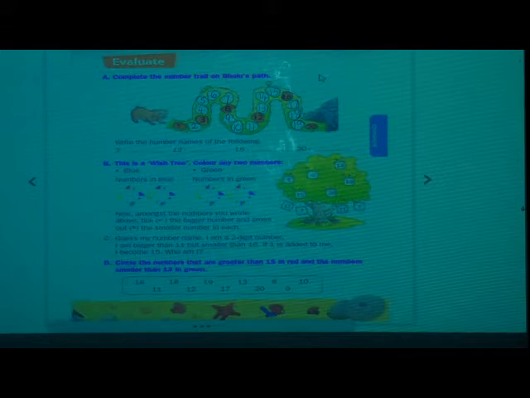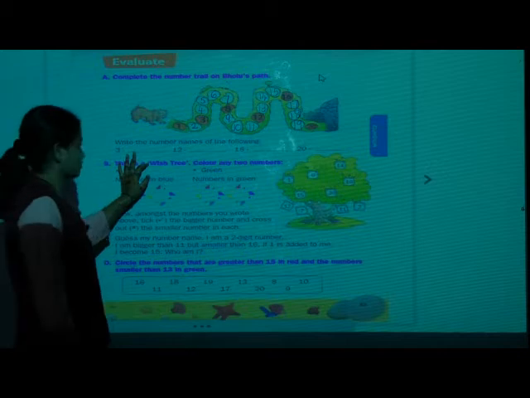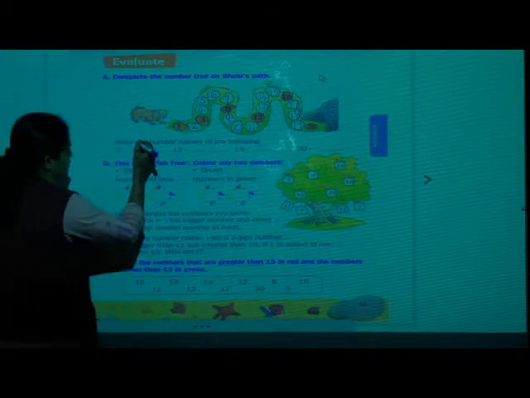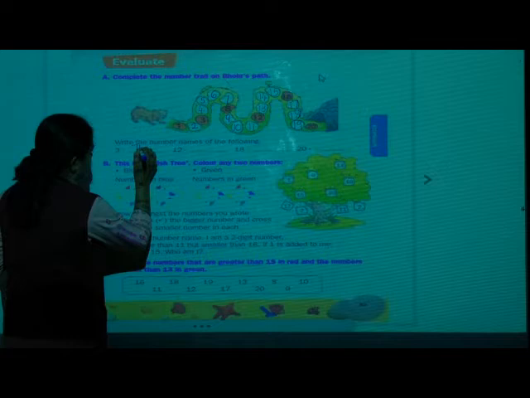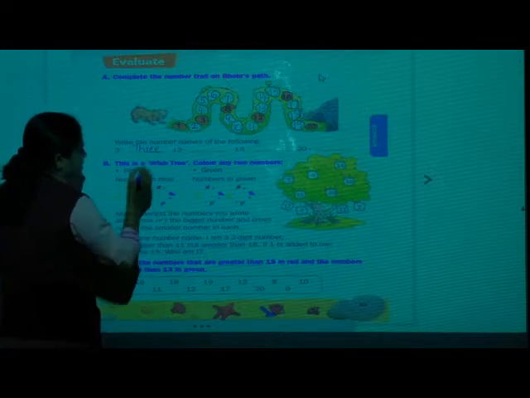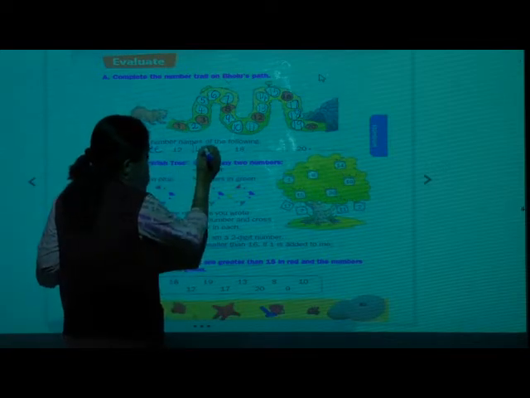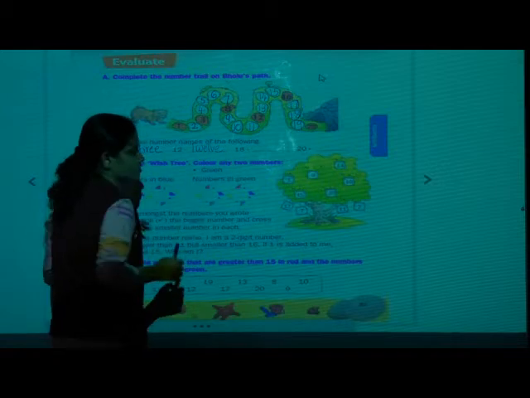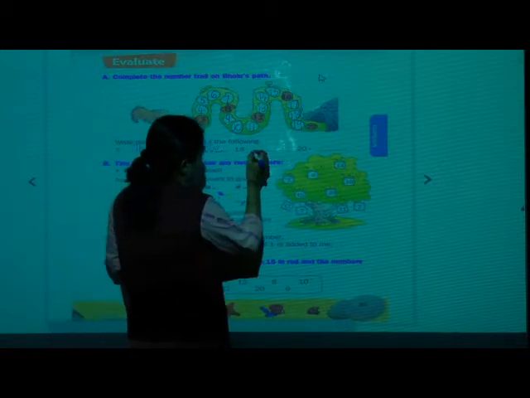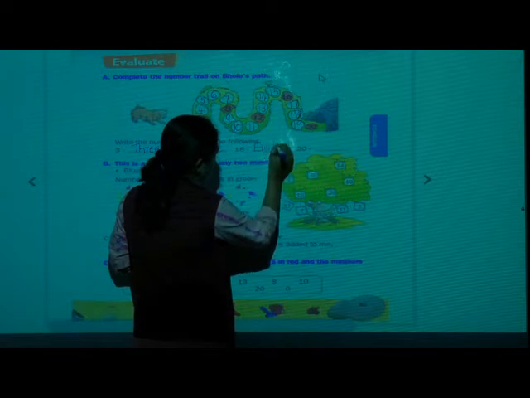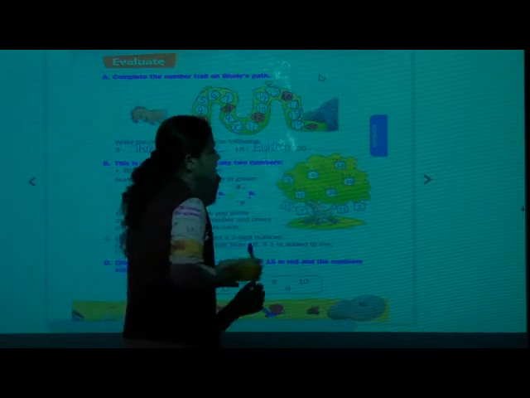Write the number names of the following. You have to write the number names. Spellings you have to write. Okay? Which is this number? 3. So write the spelling. T-H-R-E-E. 3. Next is 12. T-W-E-L-V-E. 12. Then 18. E-I-G-H-T-E-E-N. 18. And last is 20.